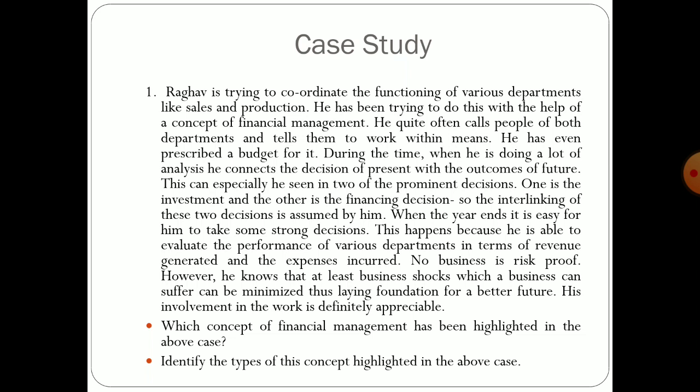coordinator who has tried to coordinate between various departments like sales and production, and he is basically trying to help the financial management. He often calls people of both the departments and tells them how they have to work, and he has even given them a prescribed budget also. During that time, he has been doing a lot of analysis of the present that helps us get the outcome of the future. Okay, so basically he's focusing on two things. One is financing and another is the investment decision, interlinking both. Okay, so that some strong decisions can be taken at the year end.